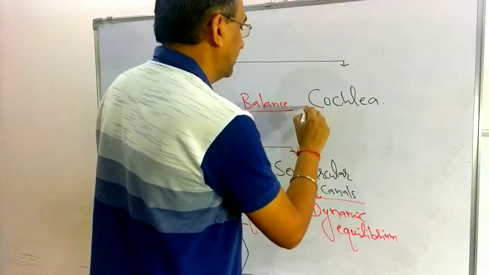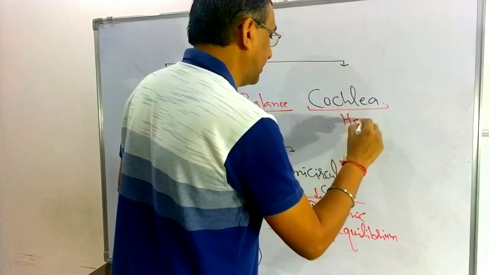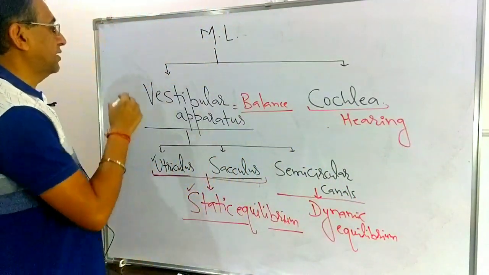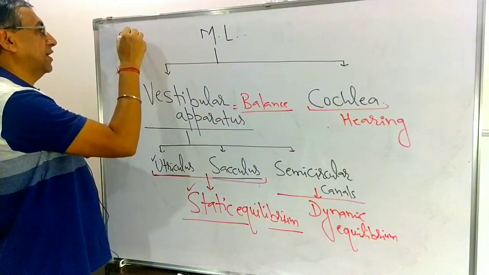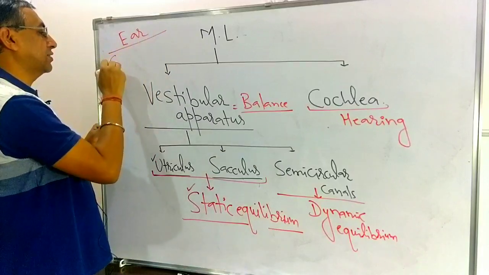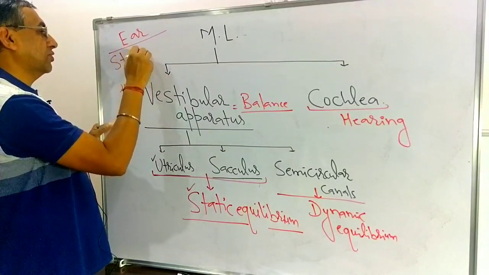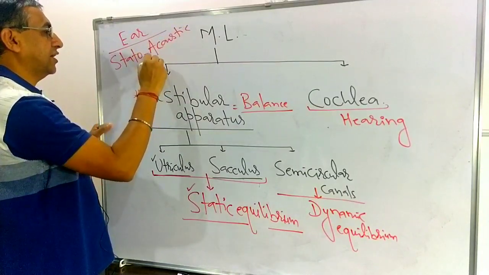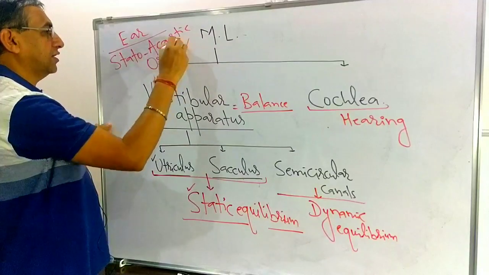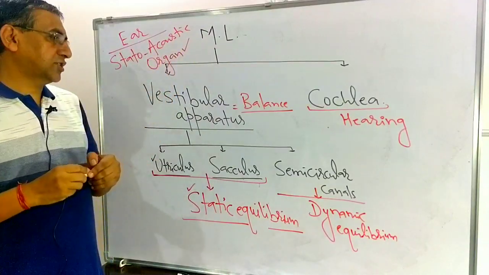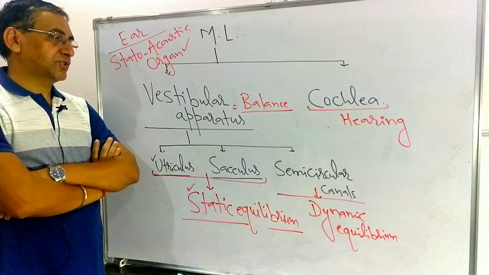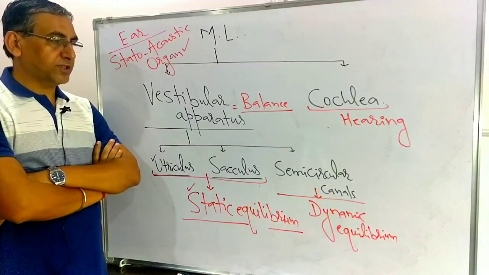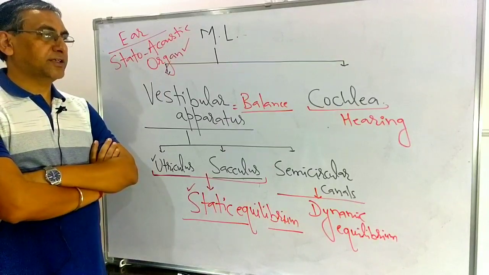And the cochlea is related with the process of hearing. That's why the ear is also known as the statoacoustic organ, because it is made up of the vestibular apparatus and the cochlea. The vestibular apparatus includes utriculus, saculus and semicircular canal, and here is the cochlea.